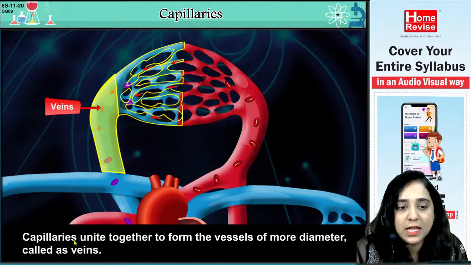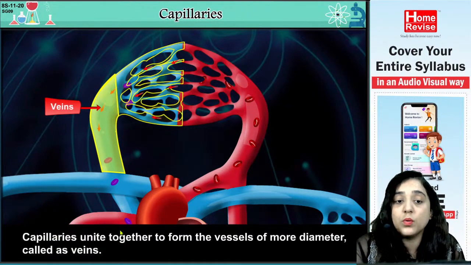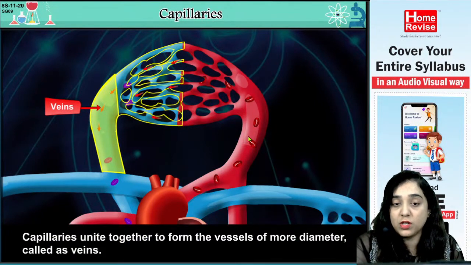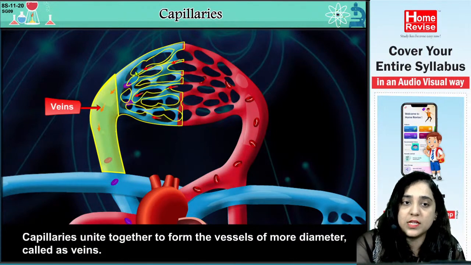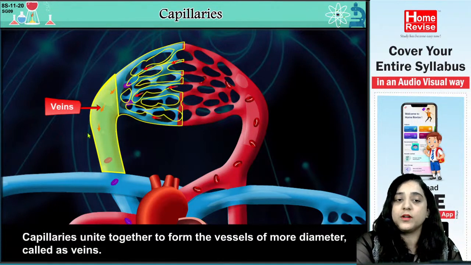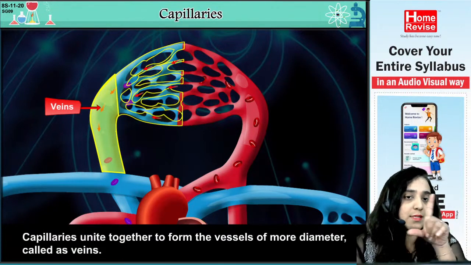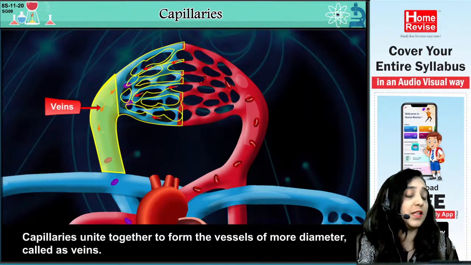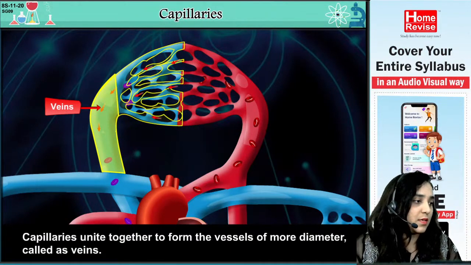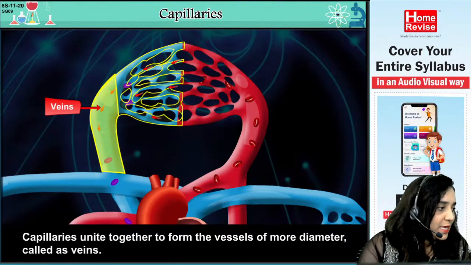Capillaries unite together to form the vessels of more diameter called veins. Yes, see, can you see this? Capillaries unite together to form the vessels of more diameter. Here, from the larger diameter arteries, capillaries have formed, and again the capillaries unite together to form a vessel of more diameter called the veins. So I hope this is very clear to everyone and there is no confusion between the arteries, the capillaries and the veins. Yes? Yes, good.